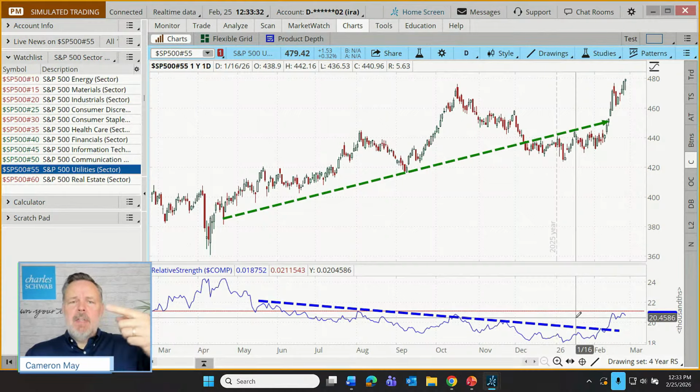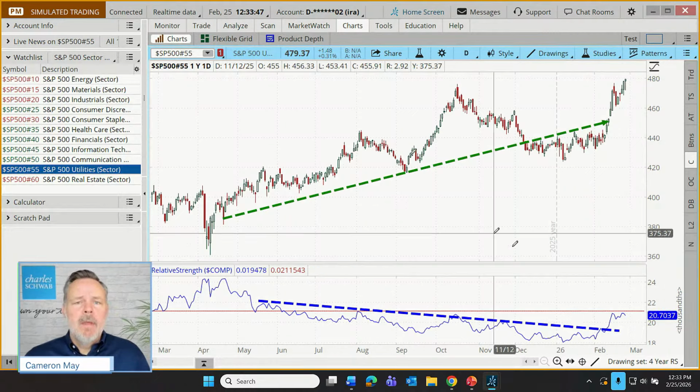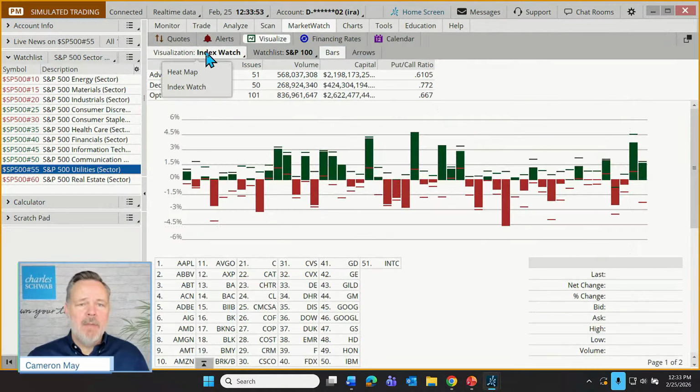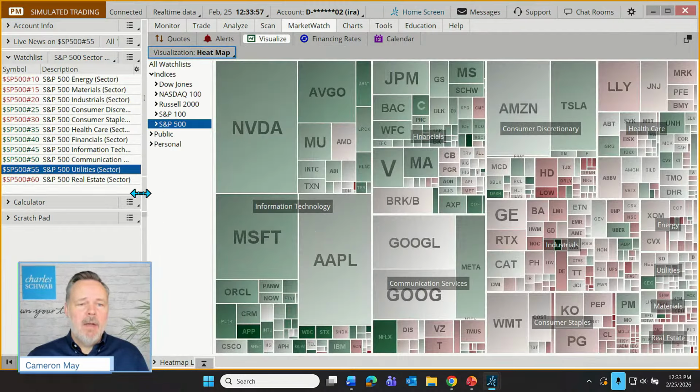So we've looked at the broad markets, we've looked at the individual sectors. Now, how do we connect that to individual stocks within the different sectors? There are a couple of tools on Thinkorswim that I wanted to introduce today. Some of you are familiar with these. But the first one is to go to our MarketWatch Visualize tab and look at what's called the heat map. So let's switch this. Right now I'm looking at the index watch. Let's go to the heat map and acquaint ourselves with that.